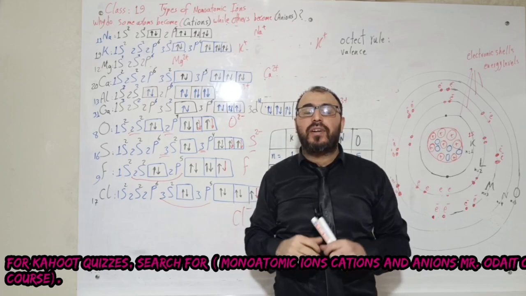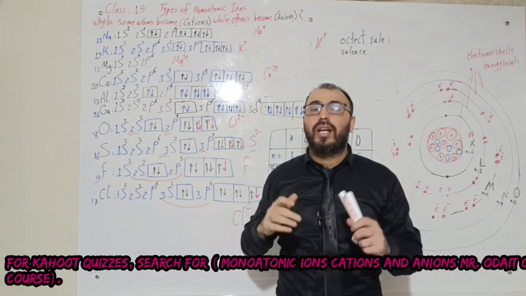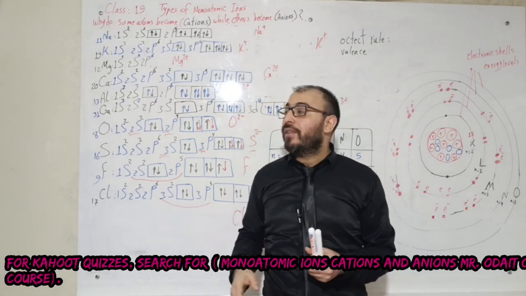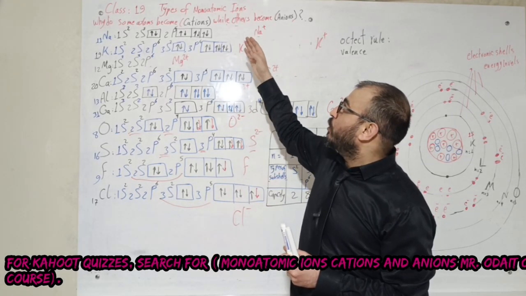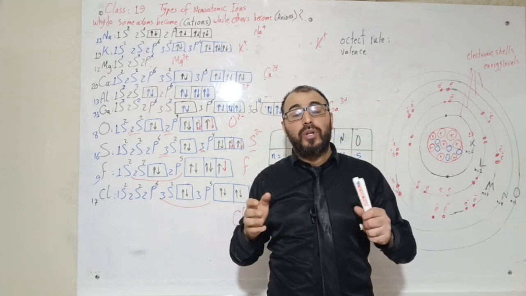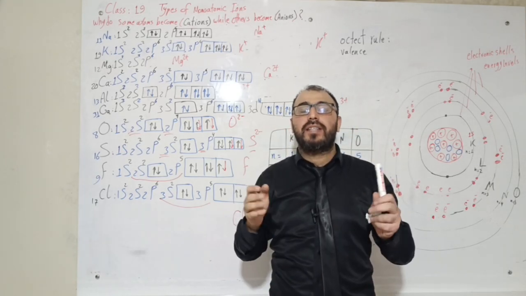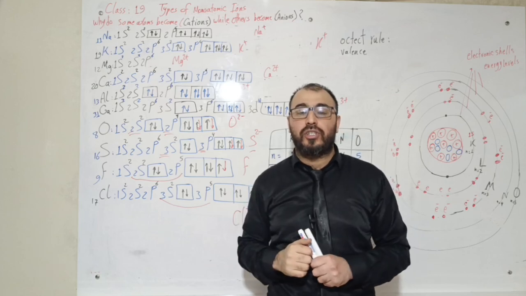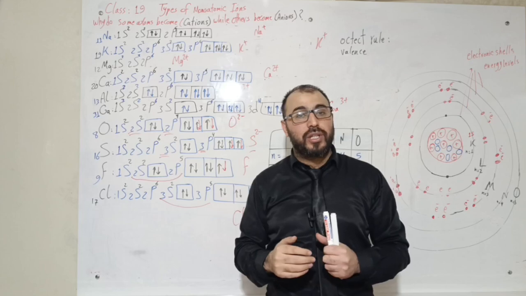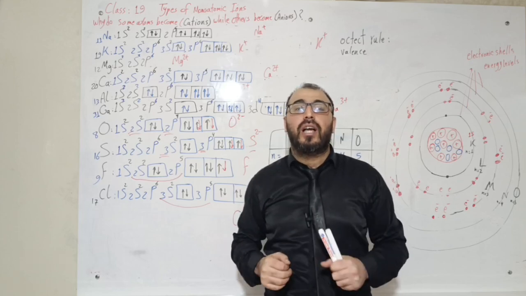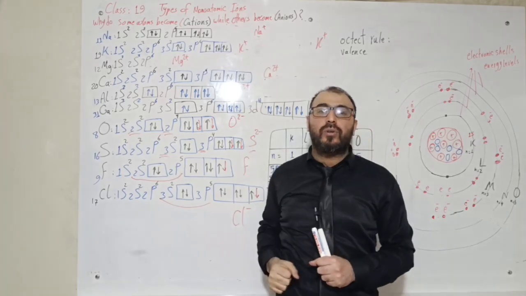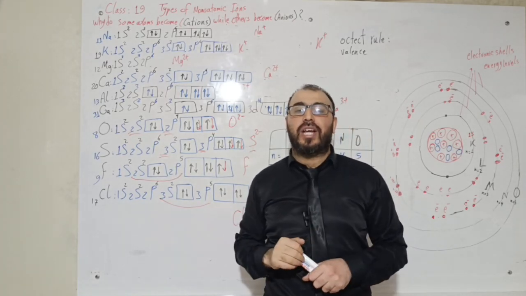In the next classes, my friends, we are going to start talking about making a chemical compound together using monoatomic and polyatomic ions, and we will learn, my friends, how to organize these ions in a special chart made by me. I hope you will enjoy watching these videos, and you will learn how to make a chemical compound or an inorganic chemical compound together.